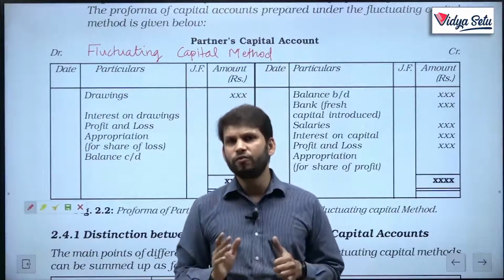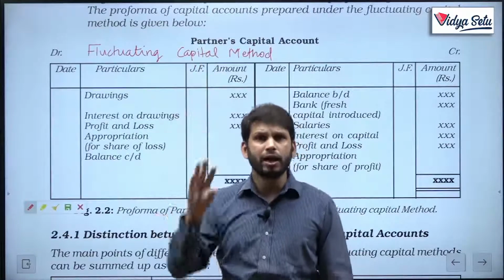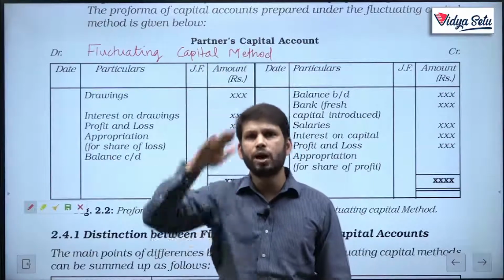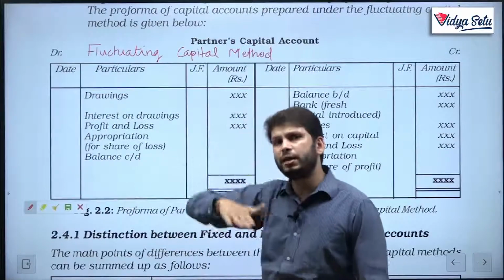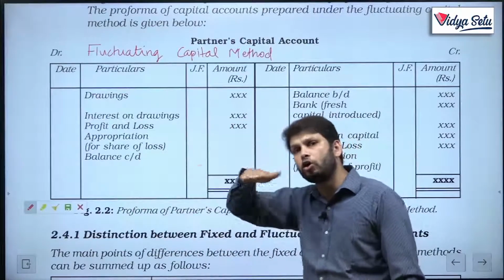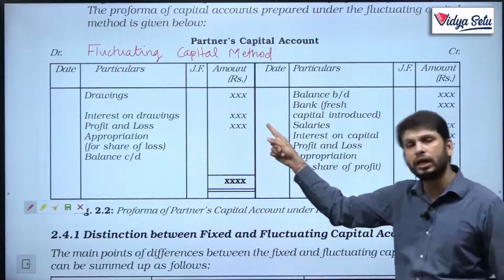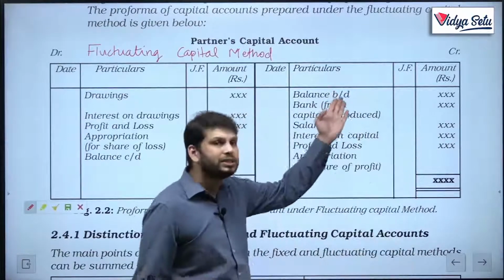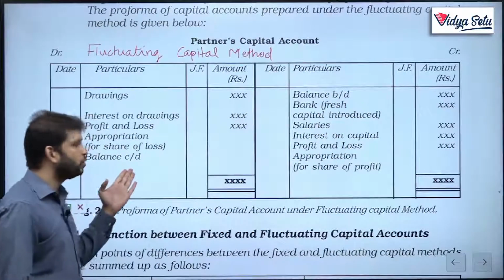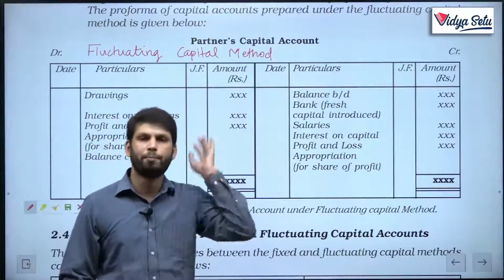Have you heard the word fluctuating? Like voltage fluctuation. Sometimes you must have seen the light go up and down, a power fluctuation. So fluctuation means up and down, it is not constant. In the same way, this is an up and down account. That means the amount at which the account starts and the amount at which it closes will never be the same, generally 99.99%.